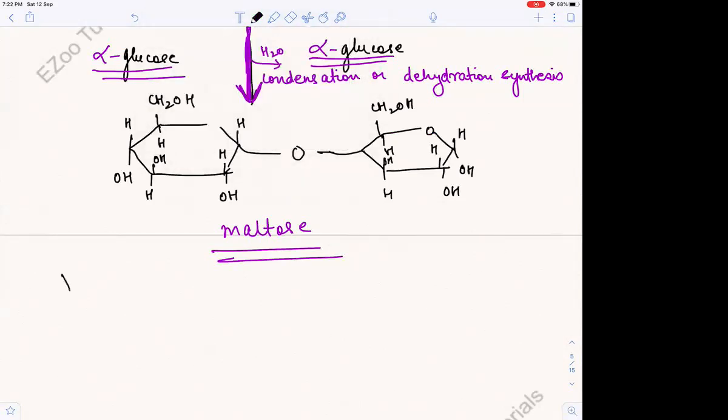Because it is found in sprouting grains, although it is less common than sucrose and lactose, and it is made up of glucose plus glucose.